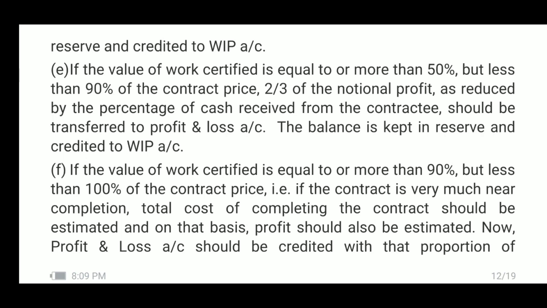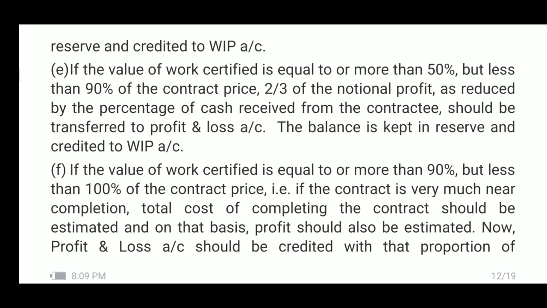The balance is kept in reserve and transferred to work in progress account as usual. If the value of work certified is equal to 90% or more than 90%, but less than 100%, less than 100% means work is not yet complete, below 100% of the contract price,